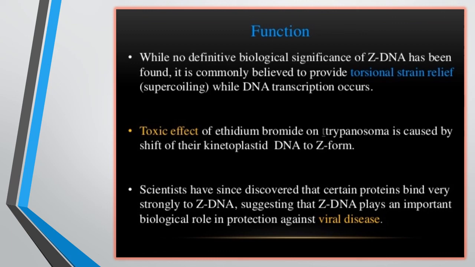Scientists have discovered that some proteins bind strongly to Z DNA, and because of that Z DNA plays an important biological role in protection against different viral diseases.